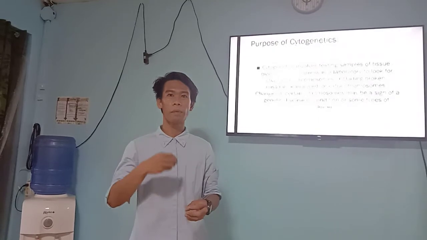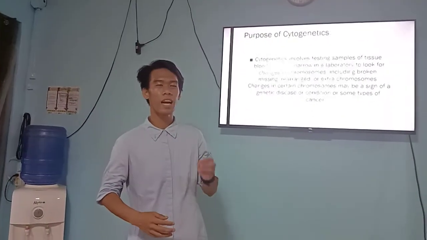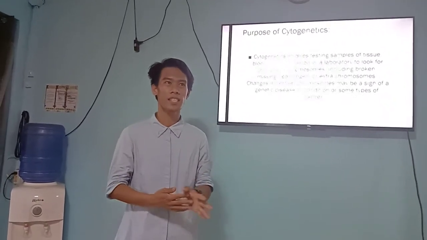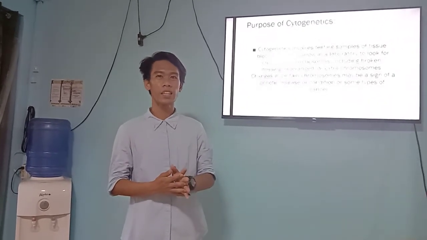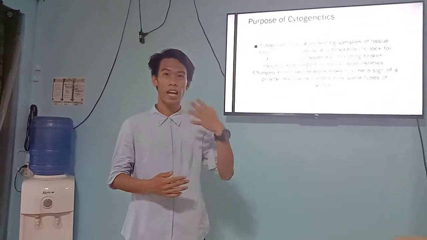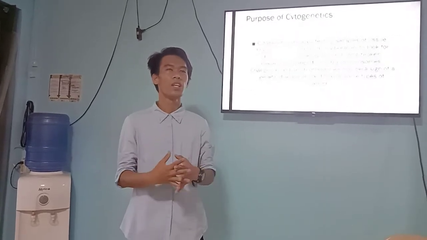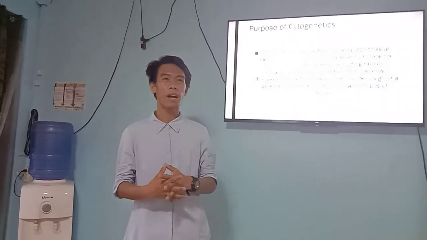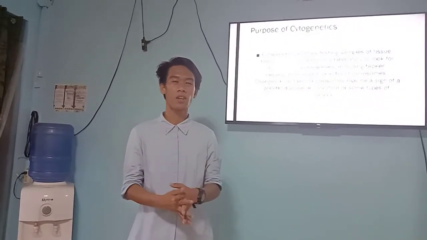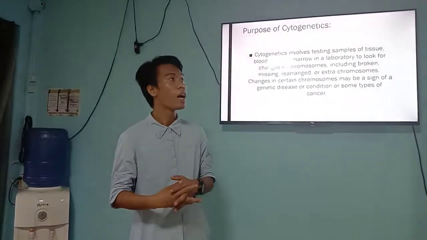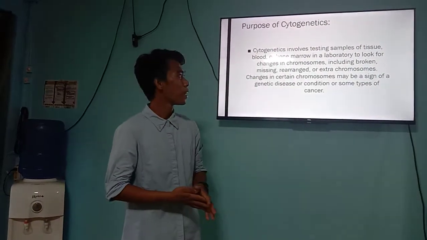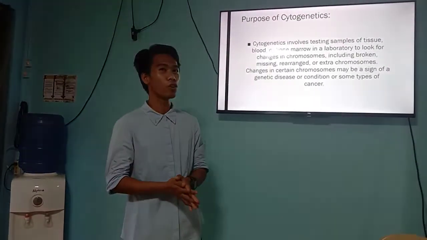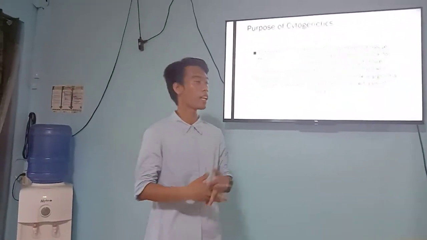Kasi kapag mayroon tayong makikitang mga abnormalities sa isang organism, matatawag natin na magkakaroon siya ng sakit gaya ng isang tao. That can be yung may maraming mga abnormalities. So I think na isa yun sa testing samples ng isang laboratory para matingnan yung changes ng isang organism sa kanilang chromosome.